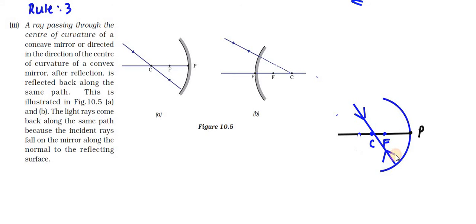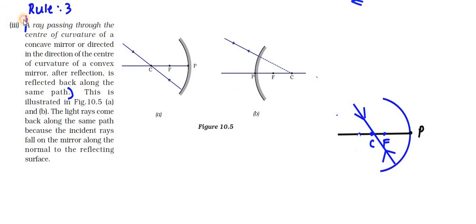A ray of light passing through the center of curvature of a concave mirror, or directed in the direction of the center of curvature of a convex mirror, after reflection is reflected back along the same path.